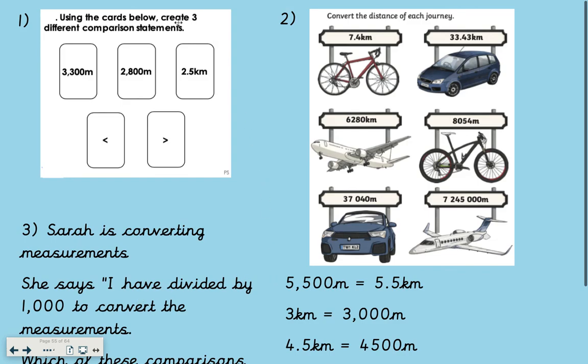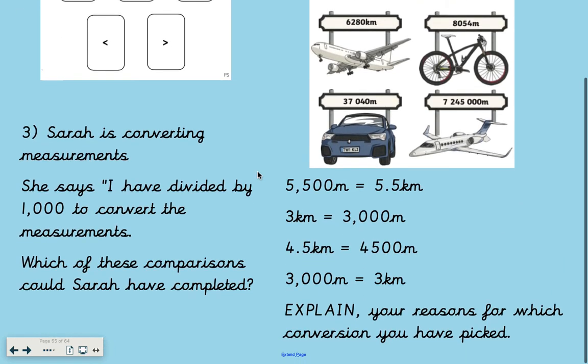And blues, you have got some comparison statements that you need to create on the first one. For here, you need to convert the distance of each journey. Then for your final one, you have Sarah converting some measurements. She has said that if I have divided by 1,000 to convert these measurements, which ones has Sarah completed? So which ones from these conversions here has Sarah completed?